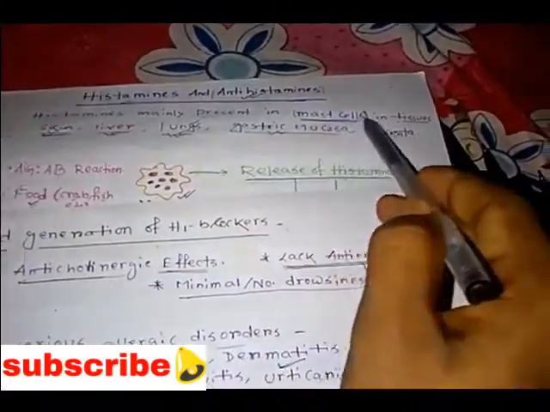These are all symptoms because of the release of histamine.